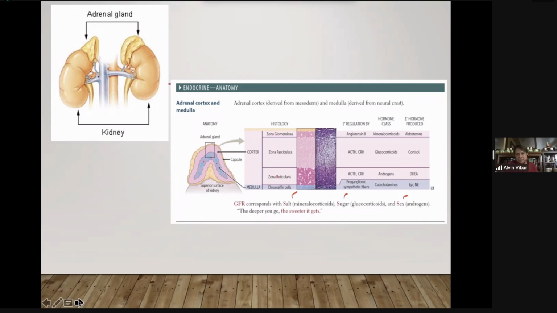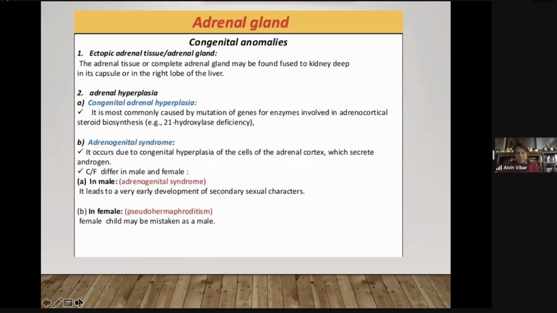Huwag niyo naman masyadong dibdibin, di ba? Joke lang yan. The deeper you go, the sweeter it gets. Totoo ba yun, Dr. Roy? Dr. Roy, where are you? Dr. Reyes, totoo ba yun? Tinulugan na ako, nag-thumbs up lang si Doc Chan.